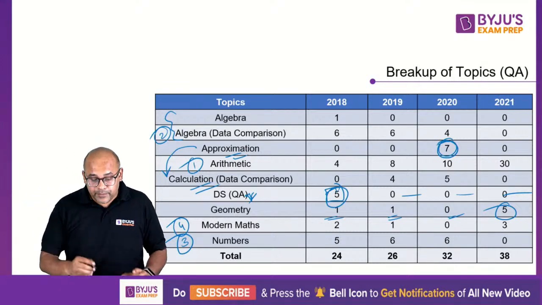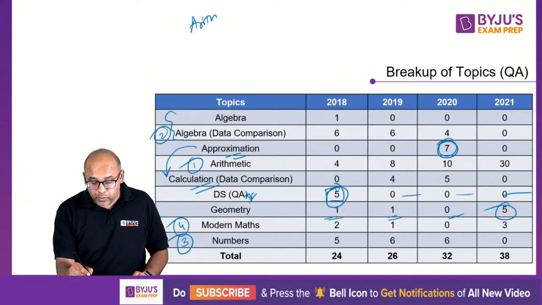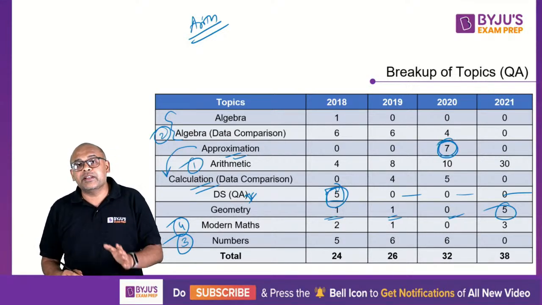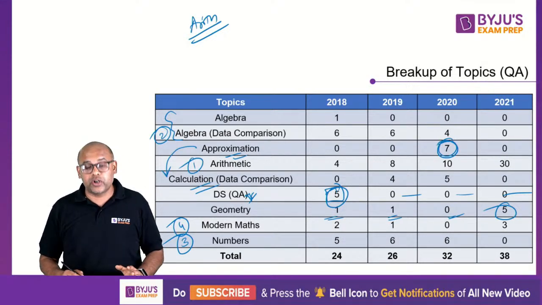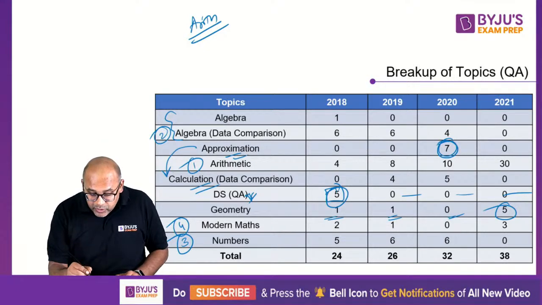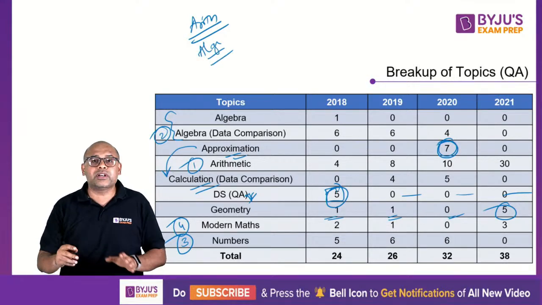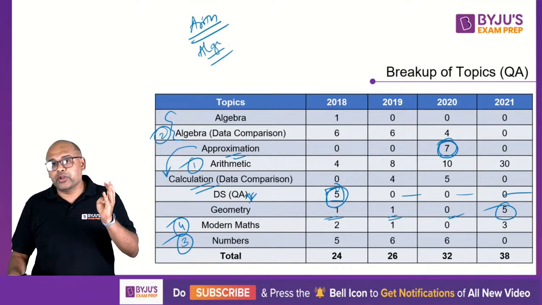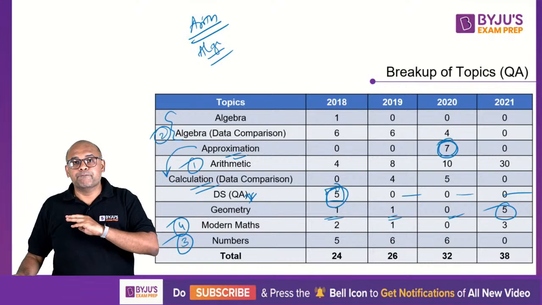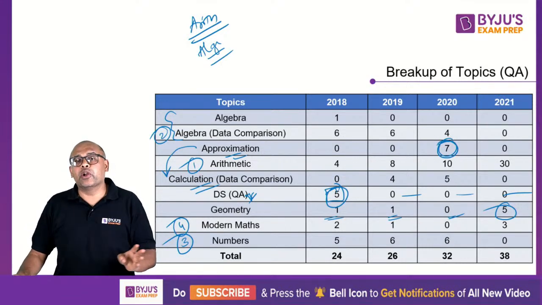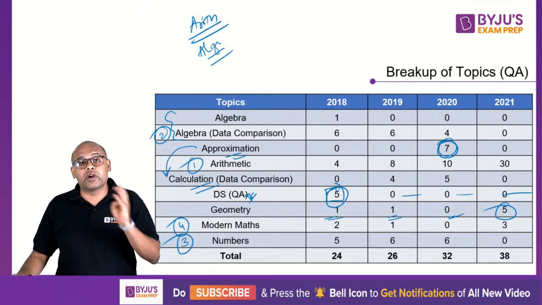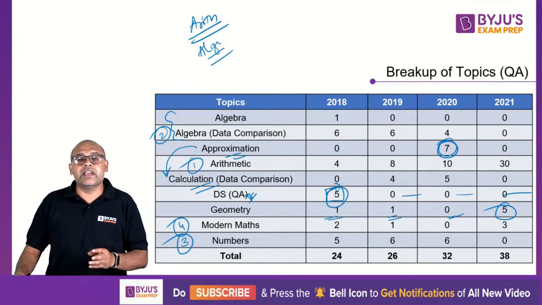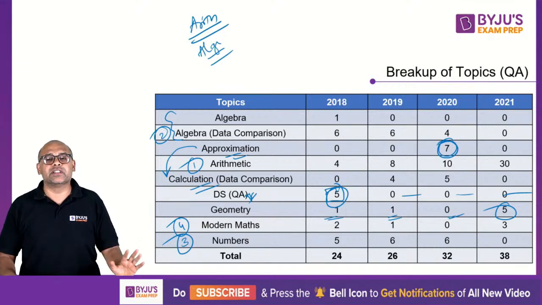So yes, bottom line, first is arithmetic, most important for sure, without fail. All of you should prepare on this. In that, time and distance, time and work are the most important topics. Once this is done, the second most important is algebra, simple algebra. Don't get into complex algebra at all. Simple equations, linear equations, quadratic equations, not even polynomials, a little bit of inequality, a little bit of special equations, that's more than sufficient.